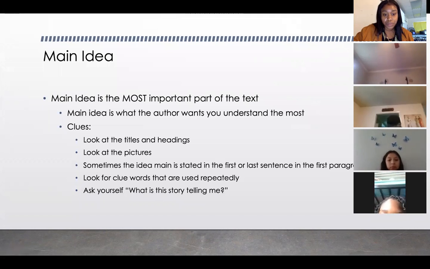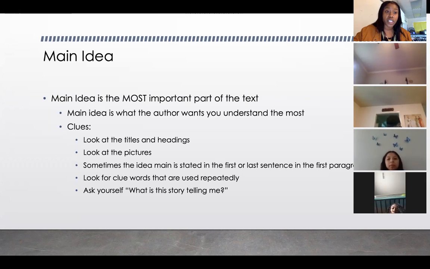Ask yourself, what is the story telling me? Okay. Literally ask yourself, what does the author want me to understand the most? What is the story telling me? What is the most important idea? Okay. These clues will help you narrow down or help you identify what the most important part is. You might have to use more than one clue.